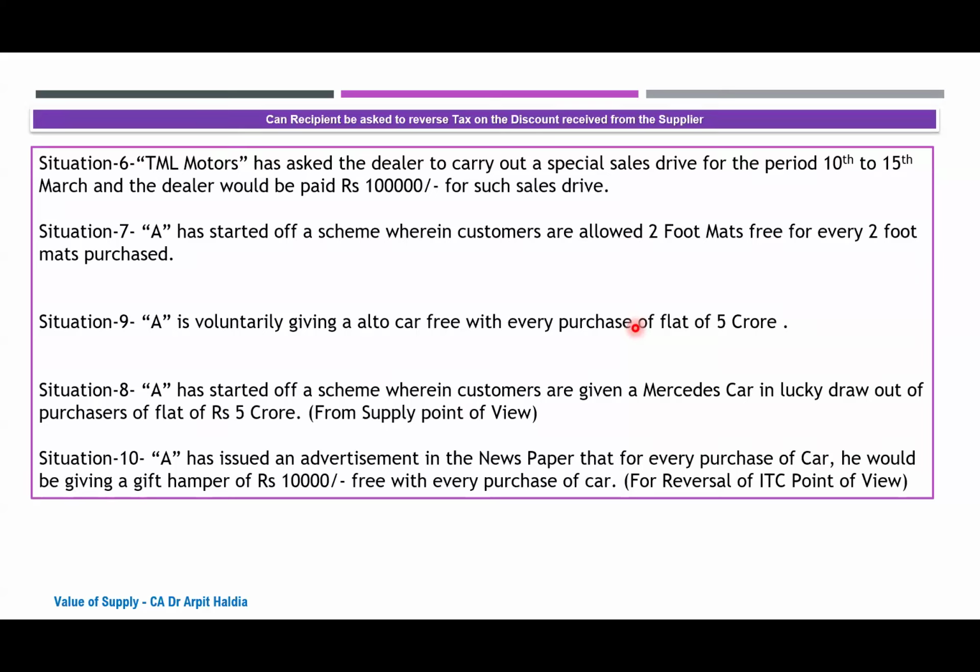Can we have one more thought here? Like this Alto car is given as free of cost. So can we say that it is not a consideration and accordingly we can levy tax on the flat? That was what Venugopalji said earlier. And therein we put in another situation wherein, generally an option is given in such cases, wherein either the customer opts for purchase of a car along with the flat, or he is given a cash discount in case he does not opt for purchase of the car.